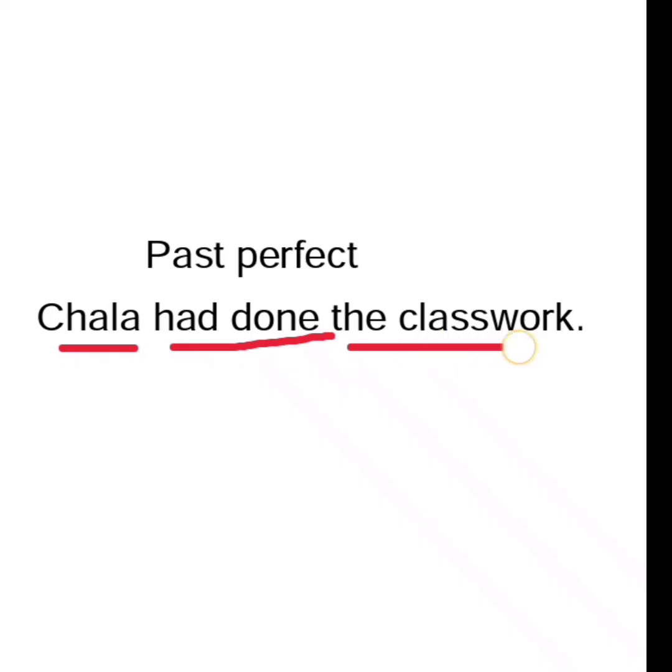Had done describes it as a past perfect tense. And look how we change it. The classwork will come at first. And in perfect tenses, I told you we will add been, right?